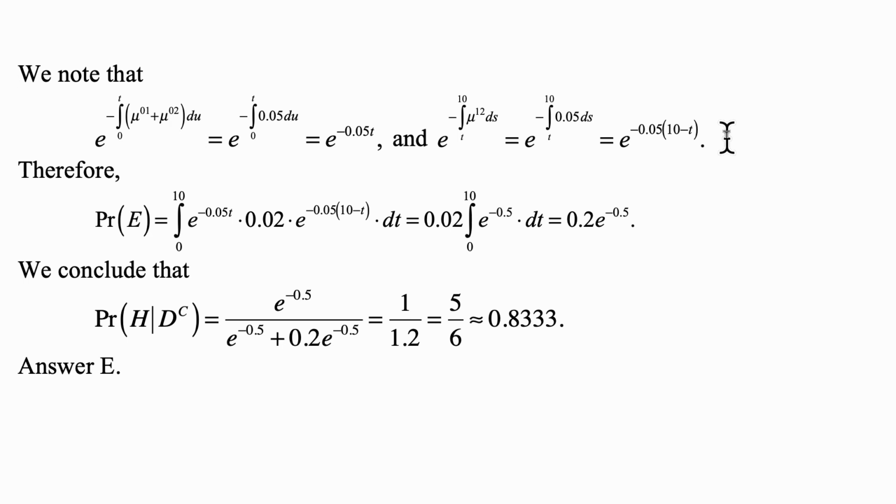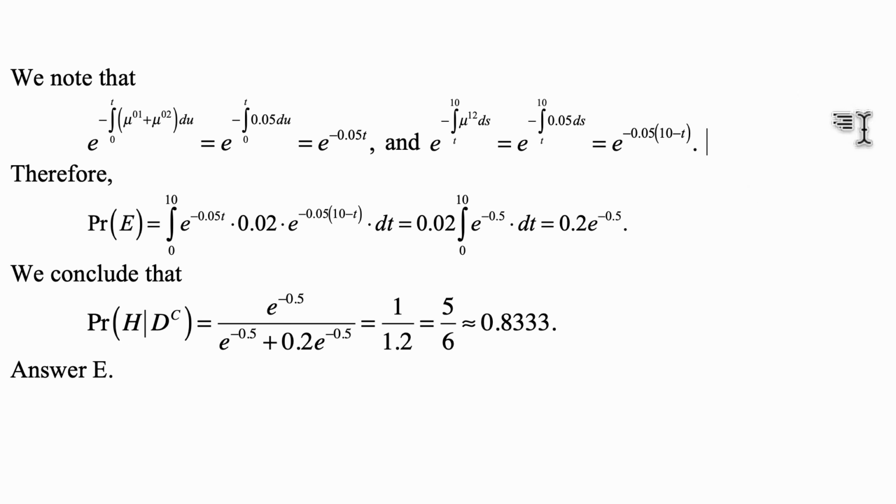Okay, now, this is constant force, 0.05 here. So what we get here by taking this integral is e to the minus 0.05 times the length of the interval, which is 10 minus t. Okay, now we plug it all into the calculation of the probability, and we get the integral from 0 to 10 of e to the minus 0.05t times 0.02 times e to the minus 0.05 times (10 minus t) dt.